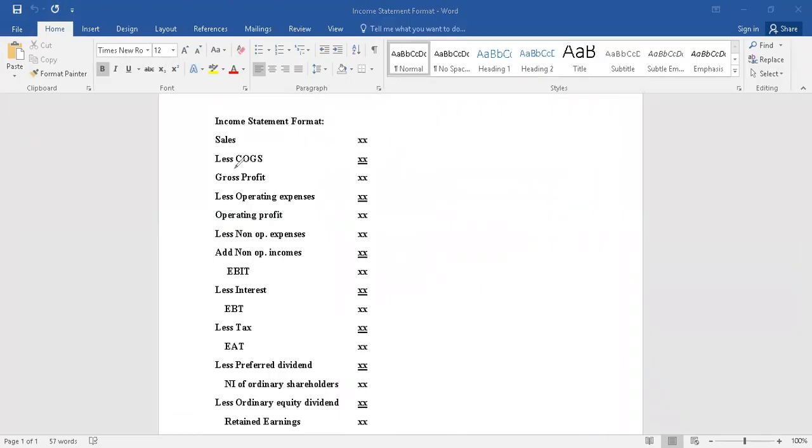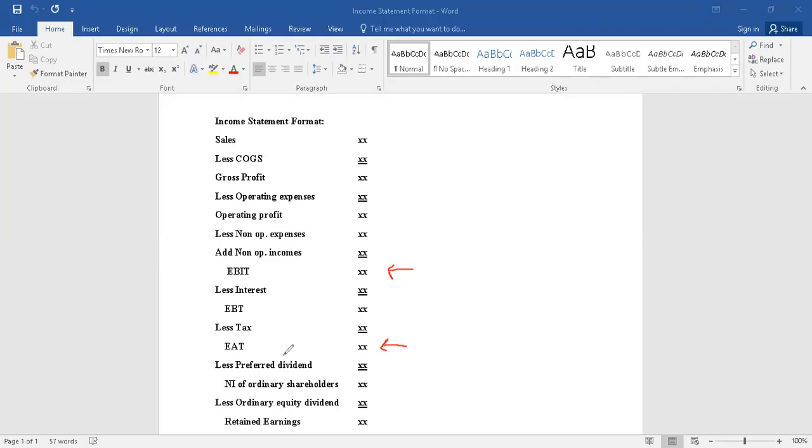From sales minus cost of goods sold, gross profit, and we see all the other expenses, operating, non-operating expenses, non-operating incomes adjusted. So this is the profit that is available to all the investors, both the debt holders and equity holders. The total amount of profit available to the investors. Out of that, outsiders are given first preference, so interest is paid to them. This is the profit available after interest payment. Then the tax calculation is taken up. Earnings after tax is the total profit available to the shareholders.